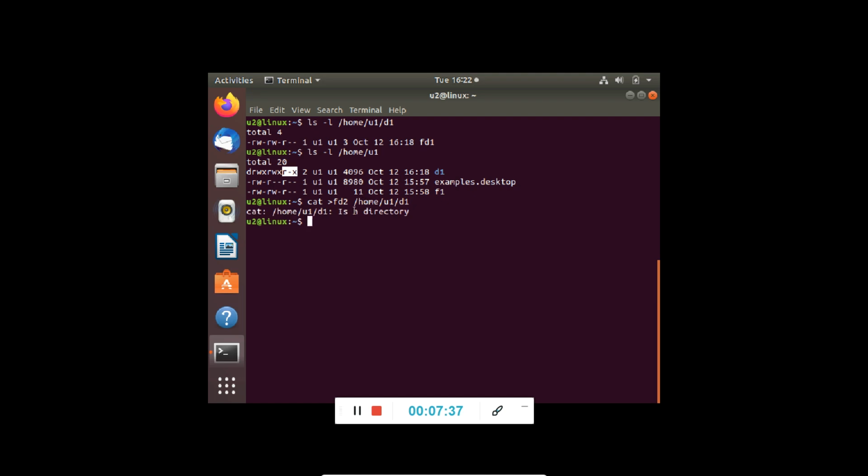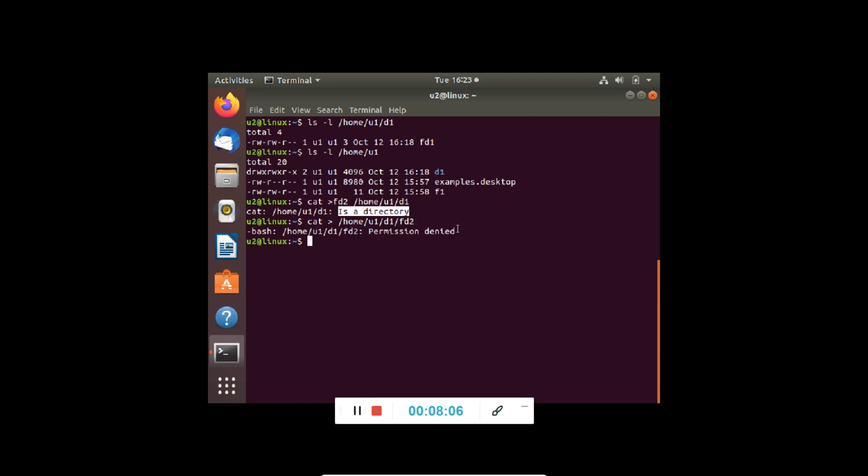So it says that home/U1/D1 is a directory. Let's give the command in such a way. We are trying to cat over here fd2. So this is the right way to give the command, and this is the path. We are trying to create a file over here within the D1 directory.